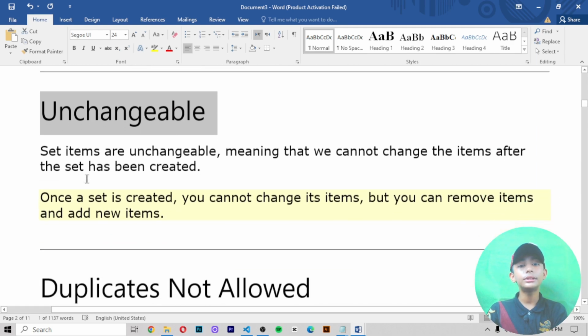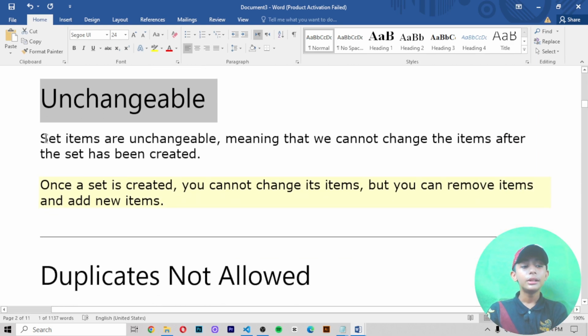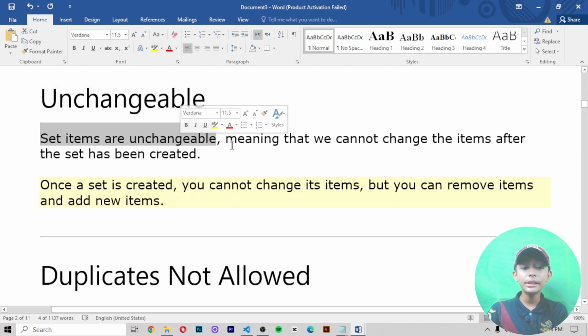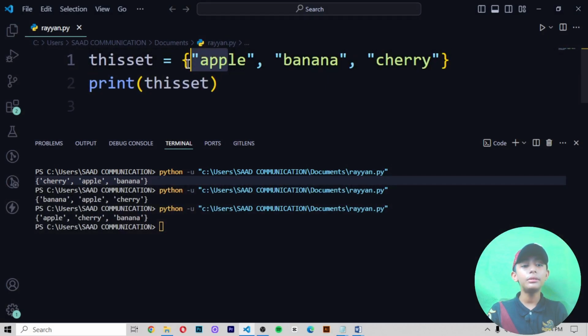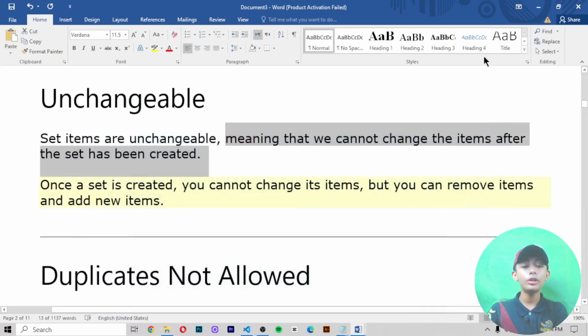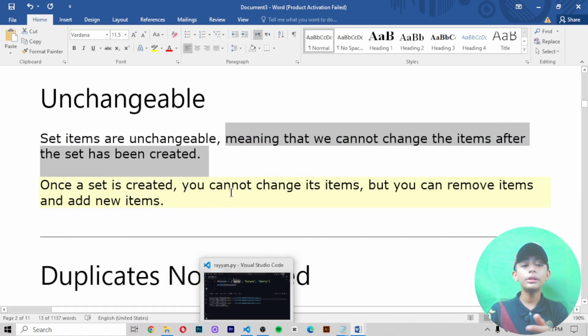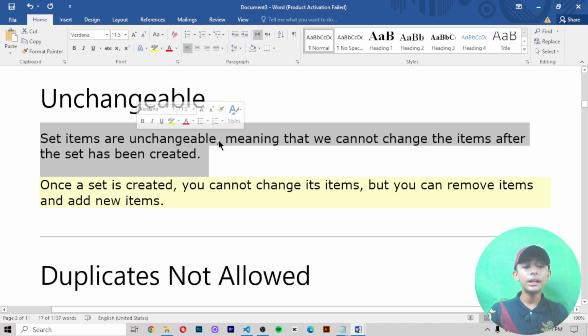Set items are unchangeable, meaning that we cannot change the items after the set has been created.